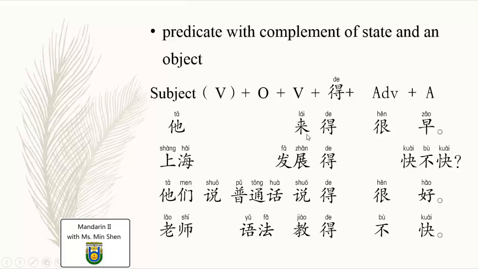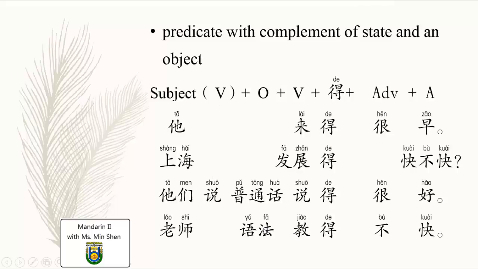He comes early. 上海发展得快不快? Yes or no question. Fast or not? Has Shanghai developed fast or not? 他们说普通话说得很好. Or the original verb omitted, don't mention it again. 老师语法教得不快.